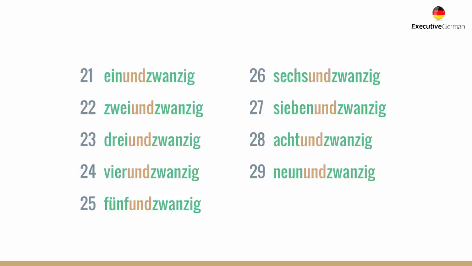So 1 and 20, 22, 2 and 20. Okay? So we have 21, 22, 23, 24, 25, 26, 27, 28, 29.